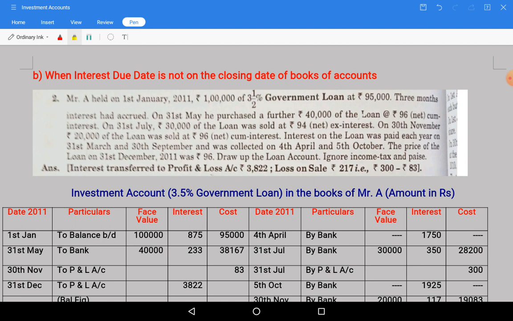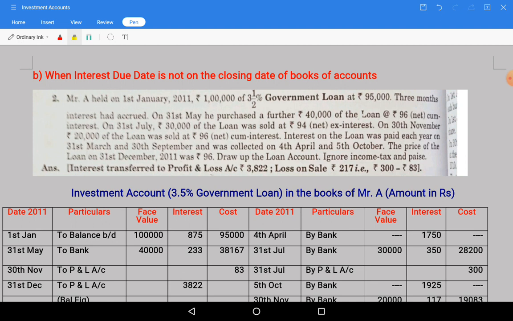So in this video we are going to discuss how to prepare an investment account when the interest due date is not on the closing date of books of accounts. As I said in the previous video, when the interest due date and closing date of books of accounts are the same, there will not be any accrued interest portion in the opening balance as well as the closing balance.